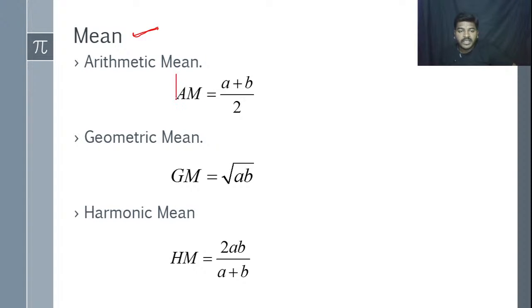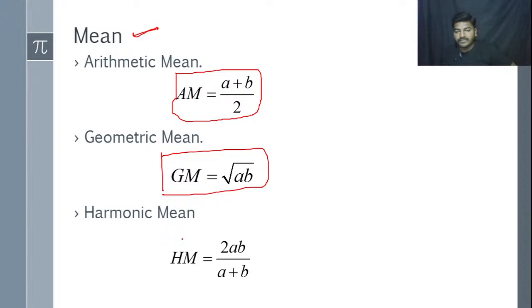AM is given as A plus B divided by 2. The geometric mean is given as root of AB. And the harmonic mean is given as 2AB divided by A plus B. You already studied the proofs in the 11th standard. Just keep the formulas in your mind because they are useful to solve problems in competitive examinations.